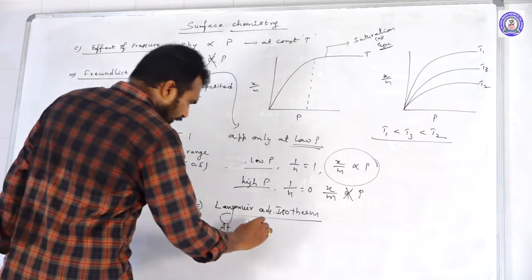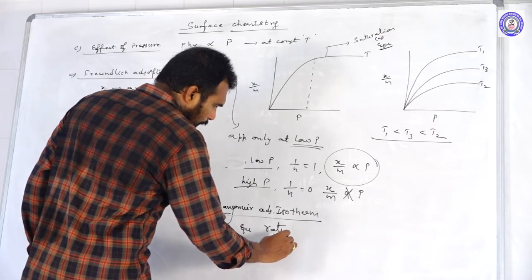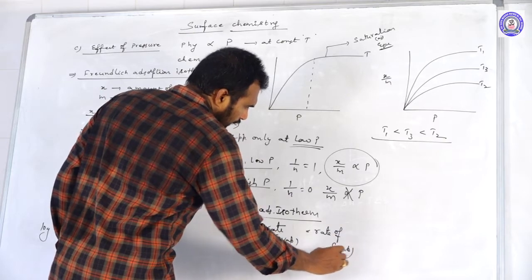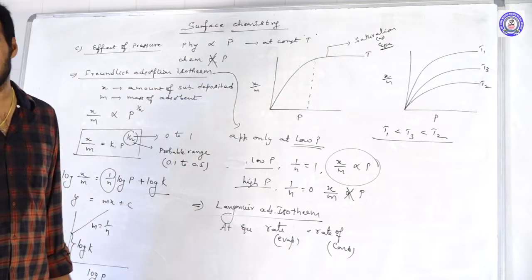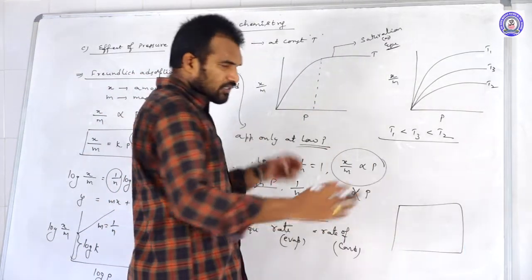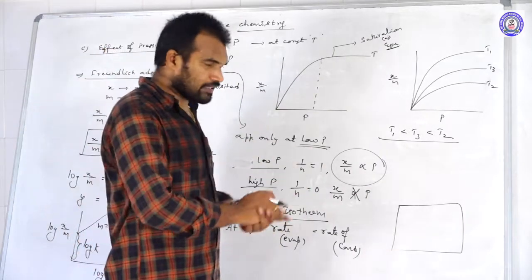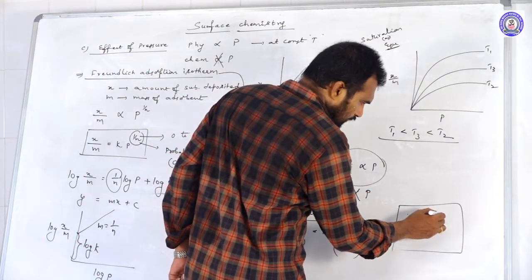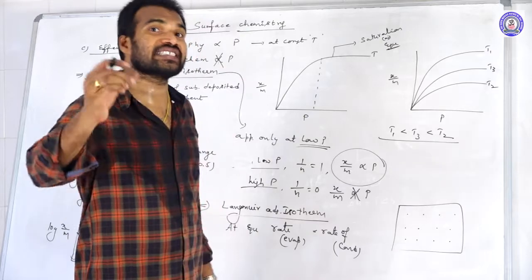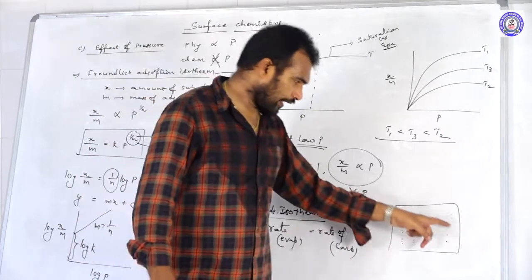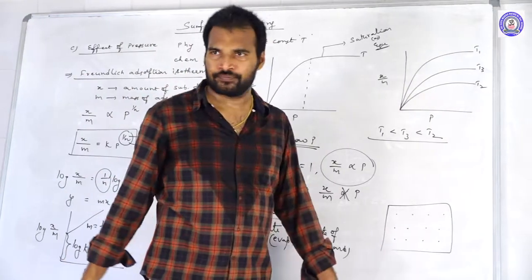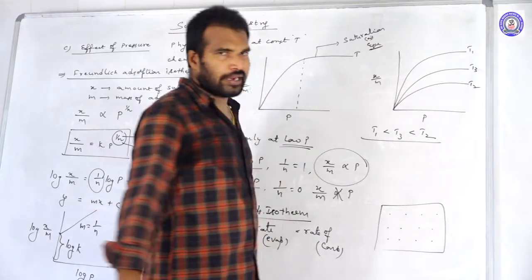what he said: rate of evaporation is equal to rate of condensation. Again, you may get that asked. What is this evaporation? What is this condensation? It is nothing but according to Langmuir, what he considered. So this is one surface of the body. Just imagine, on the surface of the body, he said that there were certain points. Those points he considered as adsorption sites. What he called these points adsorption sites. There only the molecules will accumulate. The molecules will accumulate only at the adsorption sites.